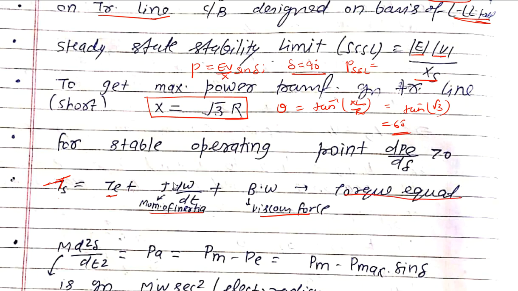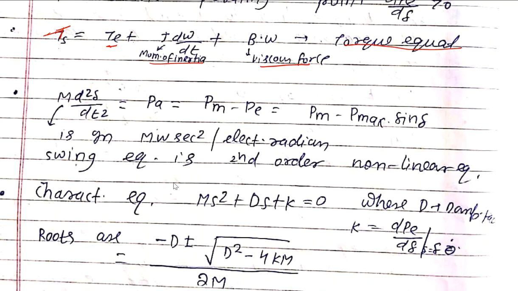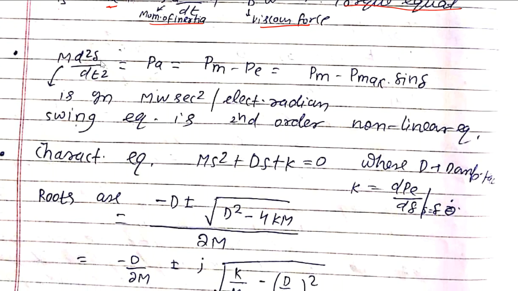These are the torques required in any electrical machine, whether in measurements or in any electrical machines. So this is an important formula. Next, M into d square delta by dt square is nothing but the accelerating power, which is the difference between mechanical input and electrical output: Pm minus Pmax into sin delta. It is given in megawatt seconds square divided by electrical radian. This unit is also asked in examinations.